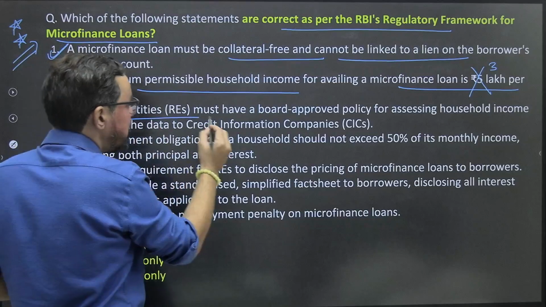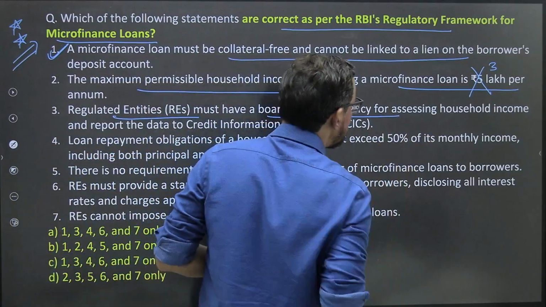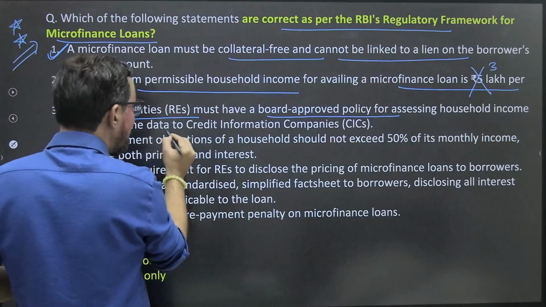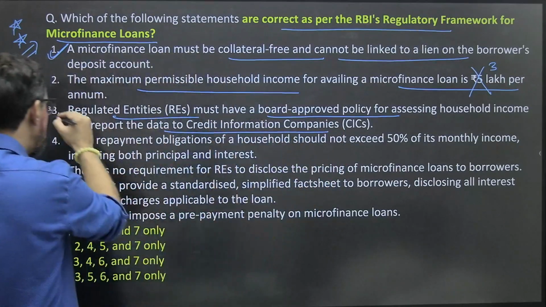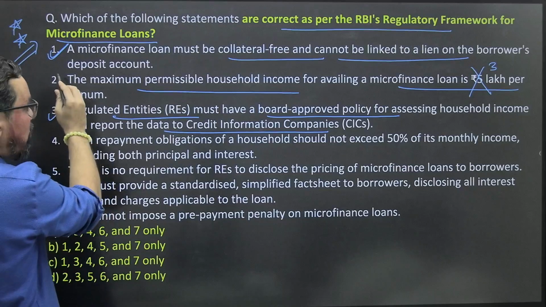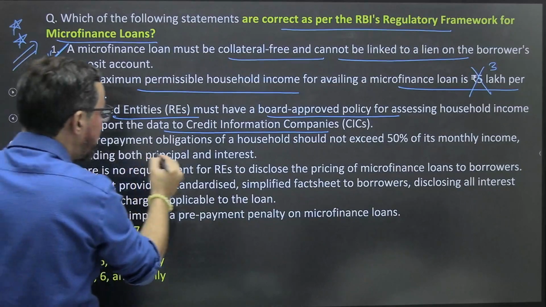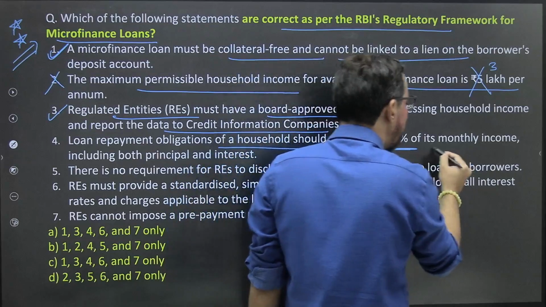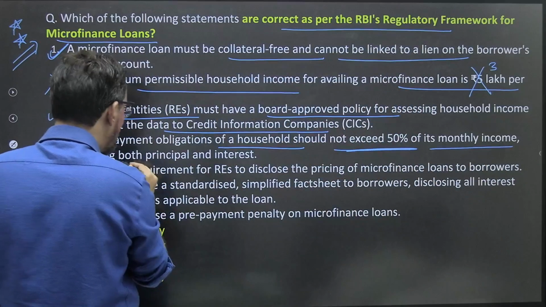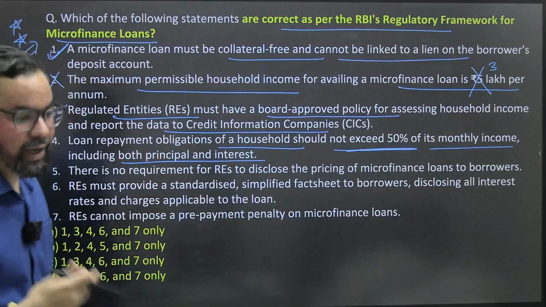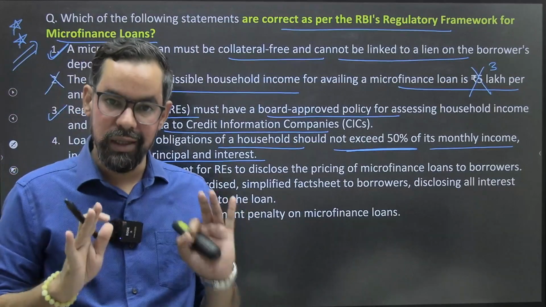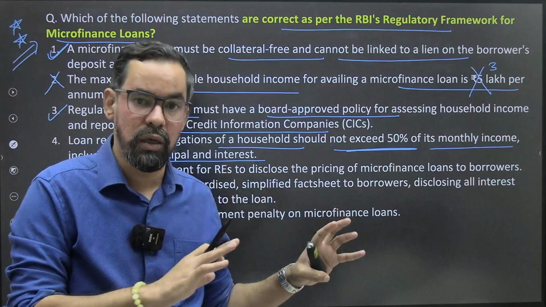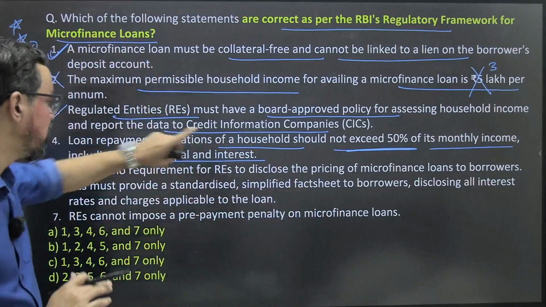Regulated entities must have a board approved policy for assessing household income and report the data from CICs, credit information companies. 100% true. Loan repayment obligation of a household should not exceed 50% of its monthly income, including both principal and interest. It is about the EMI. Let's say a person earns 10,000 rupees, so his EMI should not be greater than 5,000 rupees.